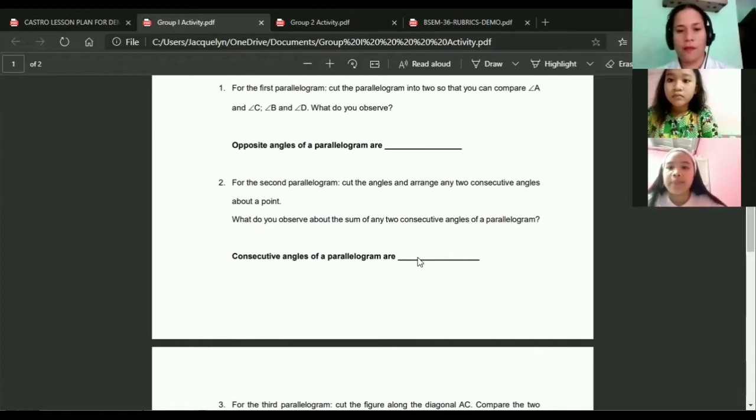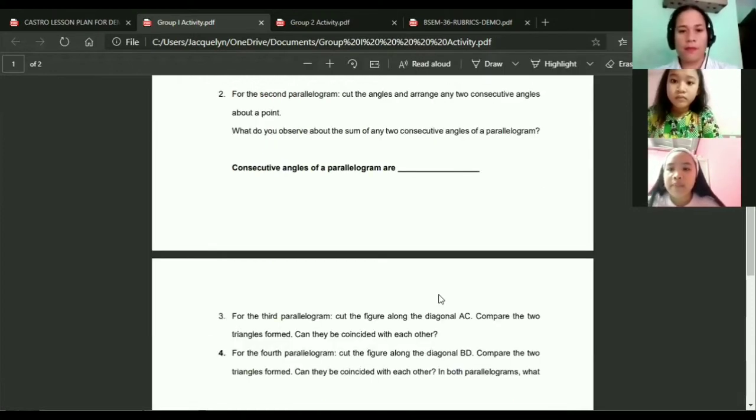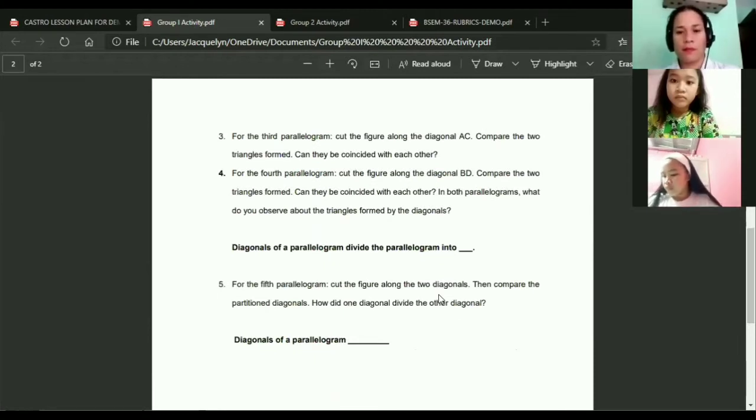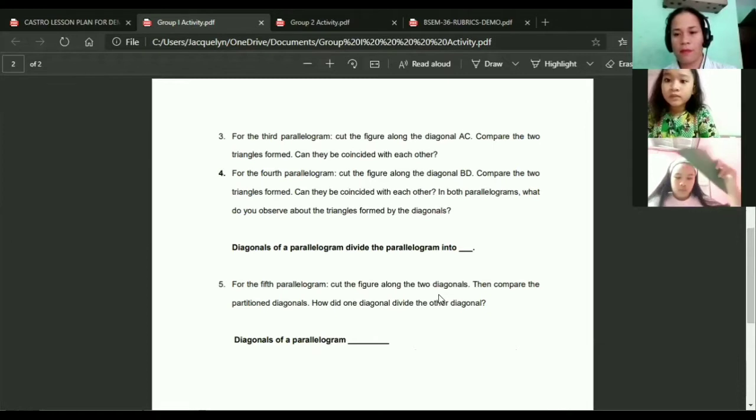Number 3. For the third parallelogram, cut the figure along diagonal AC. Compare the two triangles formed. Can they be coincided with each other? Yes, the triangles coincided with each other. Okay, very good.